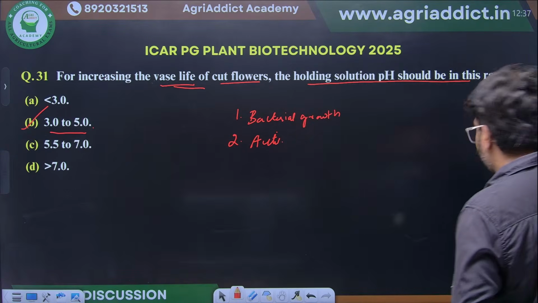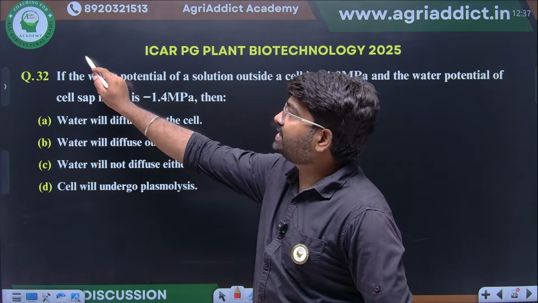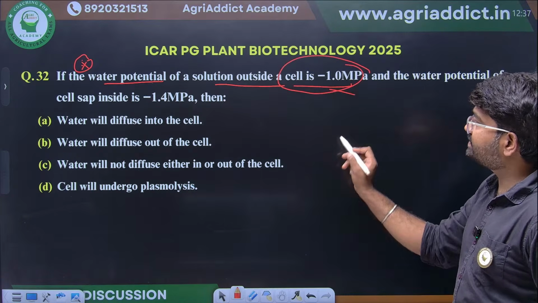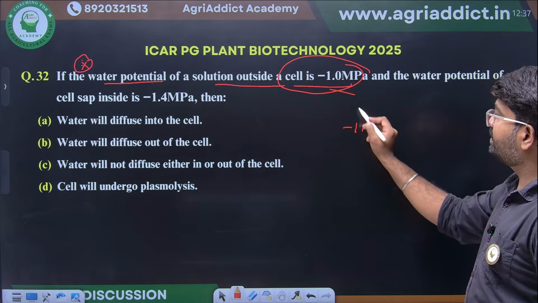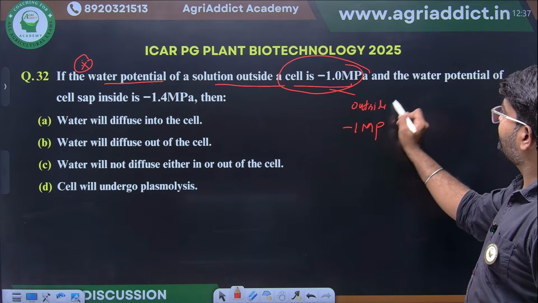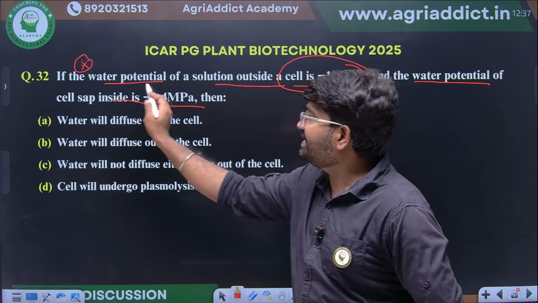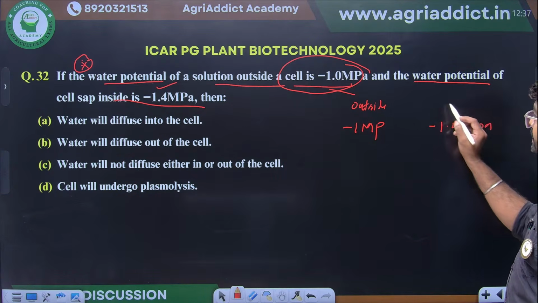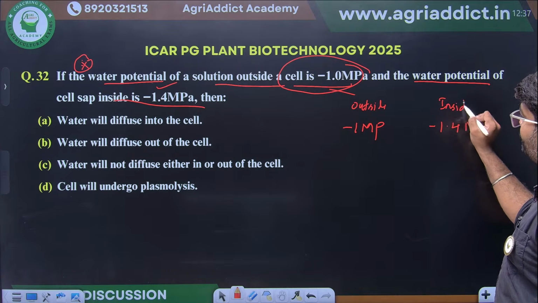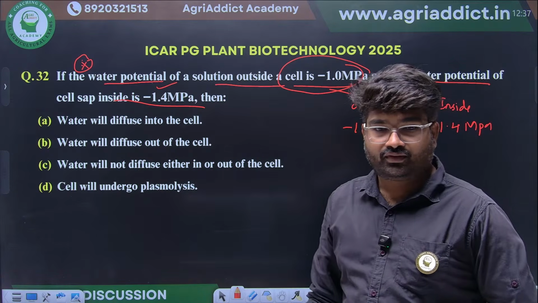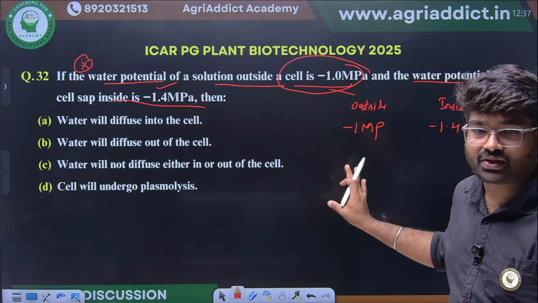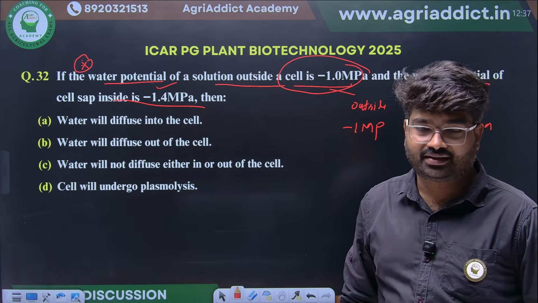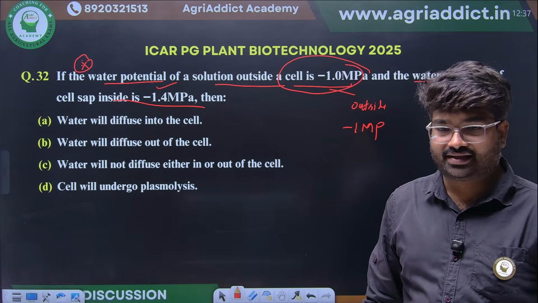Clear? Next, another important thing: if the water potential of the solution outside the cell is -1 megapascal, and the water potential of the cell sap inside the cell is -1.4 megapascal, then from where to where will water move? From cell to outside, or from outside into the cell? What will be the answer?